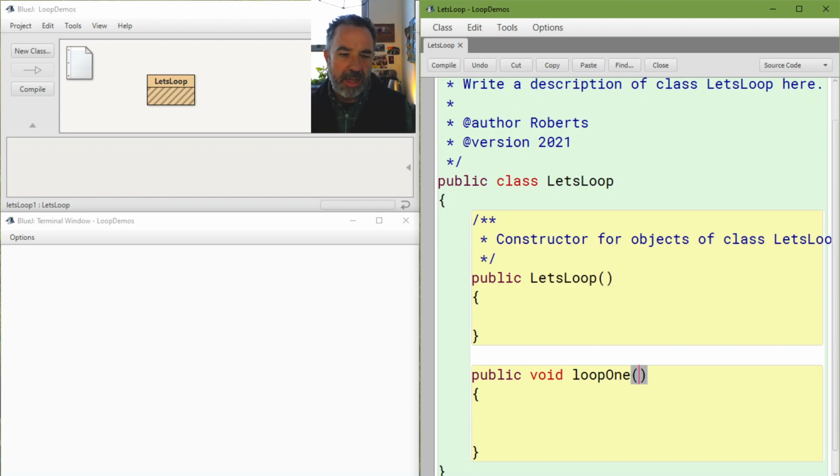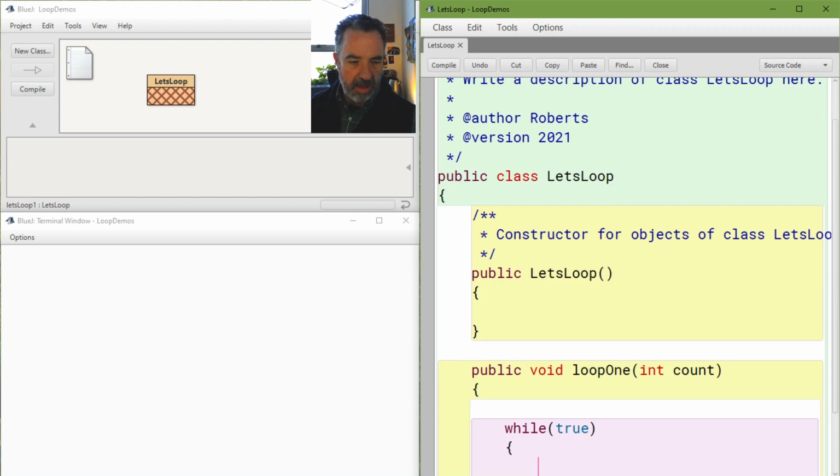One of the things I could do is have a method, a behavior, if you will, for a class that takes a value, and I want to do something count number of times. Let's say all I want to do is print the phrase hello class, count number of times. One of the things I can do, of course, we've seen this, is: while something is true, do something. We could say System.out.println, and I'll just say hello class.